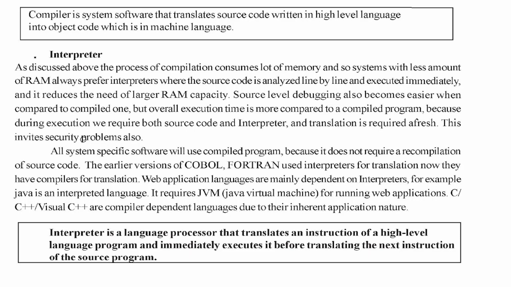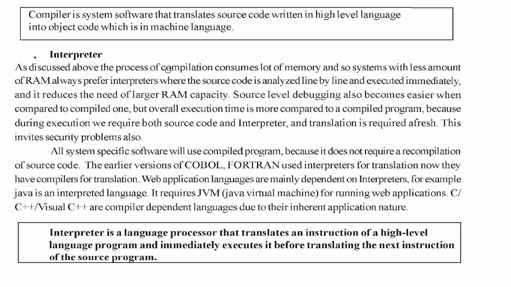So the interpreter is also a system software which translates high level language to machine level language line by line. That's very important, line by line, that's more important. And it executes immediately. So translation and execution take place at the same time. That is the major difference between the interpreter and the compiler.